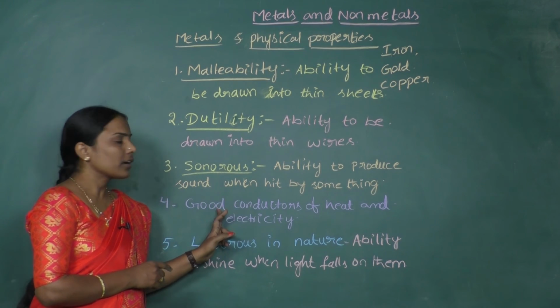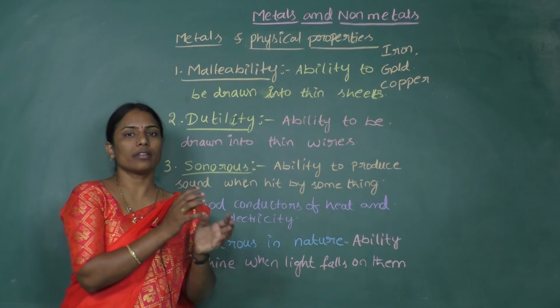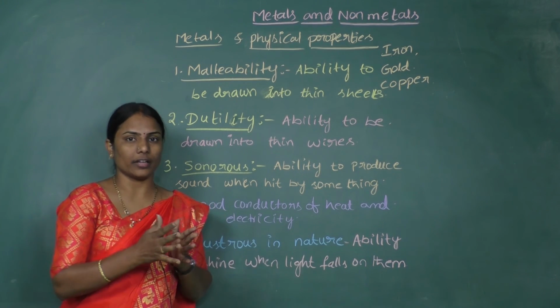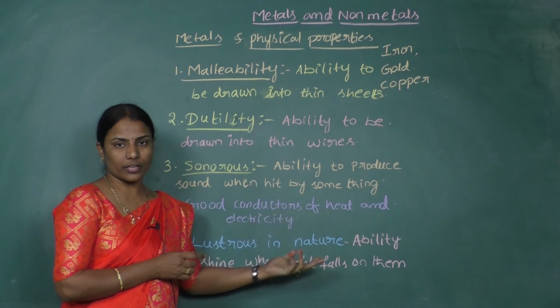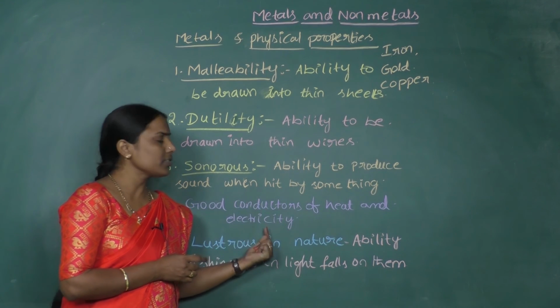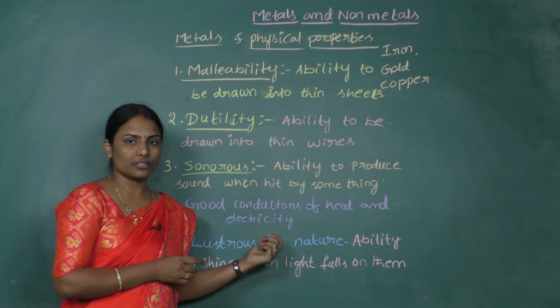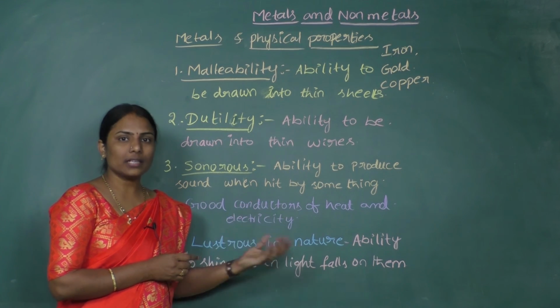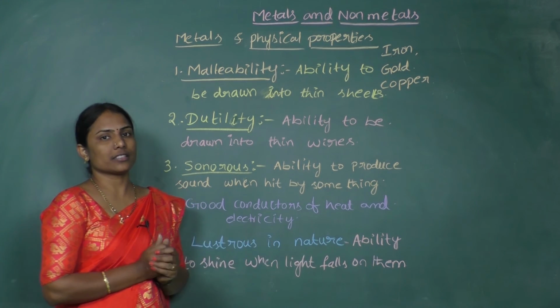And similarly, conductors. If heat can be transferred from one end of the metal to the other end, then they are conductors of heat. Similarly, if electricity can also be transferred, then they are conductors of electricity. And metals are good conductors of both heat and electricity, right?